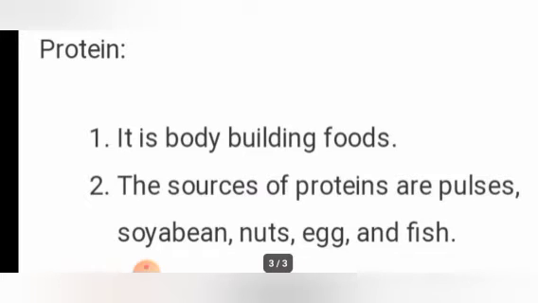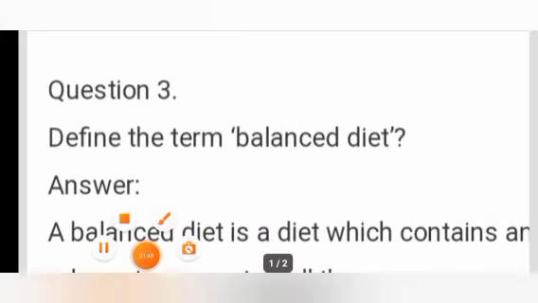So these proteins are needed for the growing children because they are body building. So for the development, for the growth of the muscles, these proteins are most required. Okay children? Question 3, define the term balanced diet.